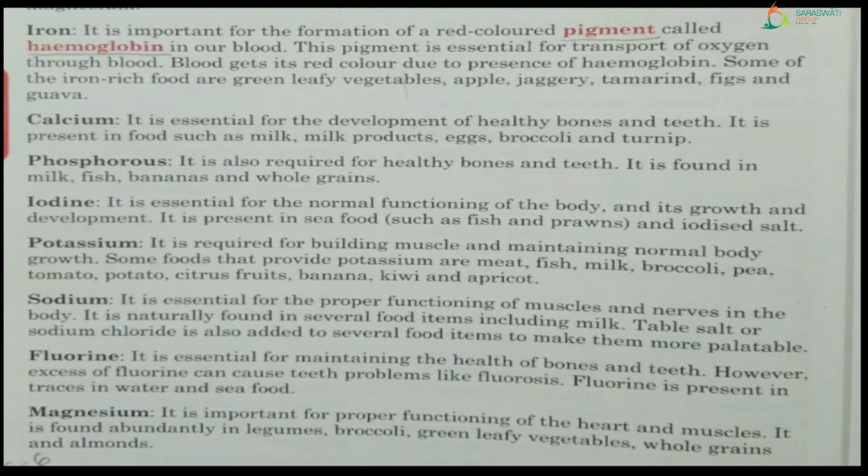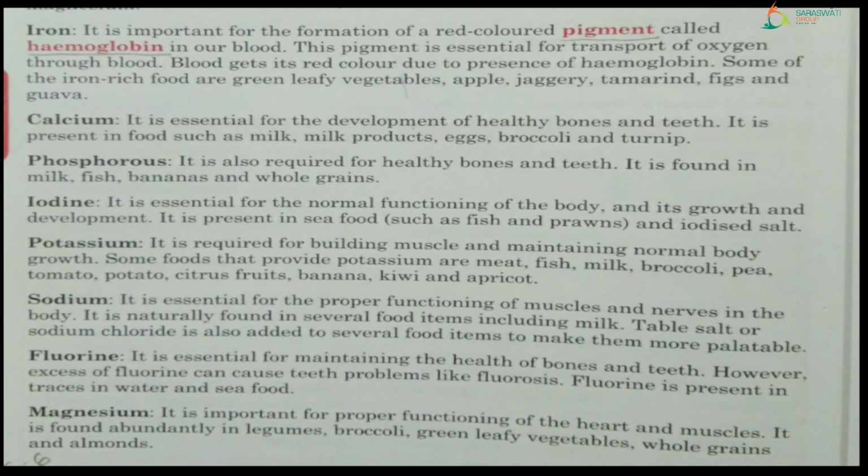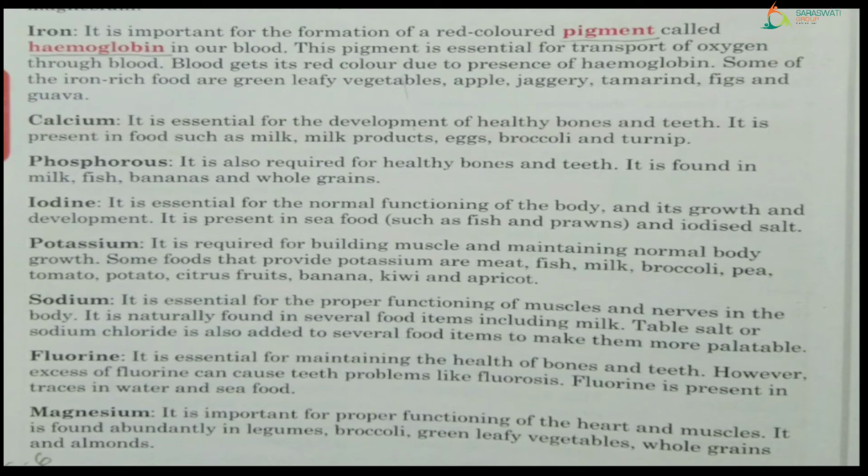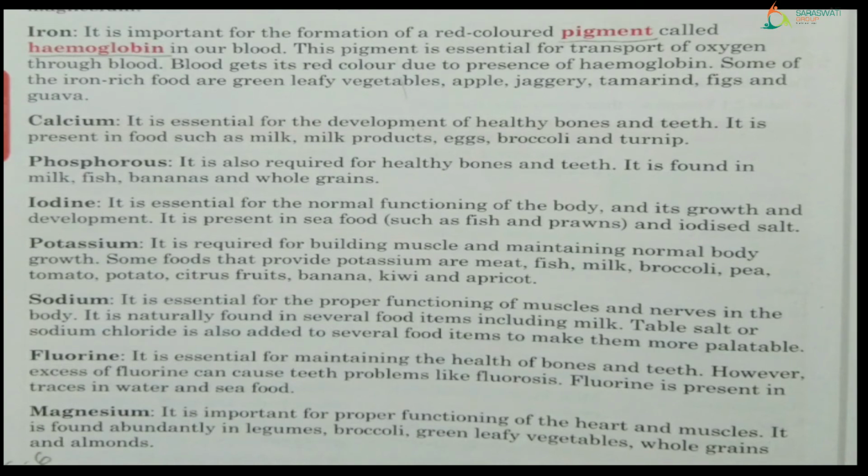And we know that hemoglobin gives a red color to the blood. This pigment is essential for transport of oxygen through blood. It is not only giving color to the blood, but also helping in transporting oxygen throughout the body by mixing with the blood. Blood gets its red color due to the presence of hemoglobin.